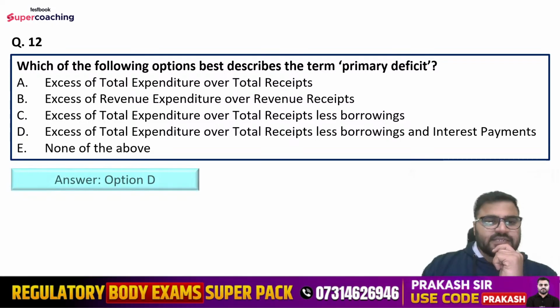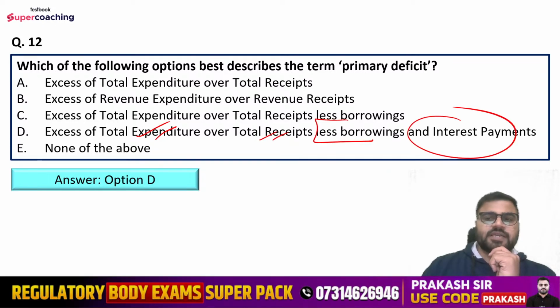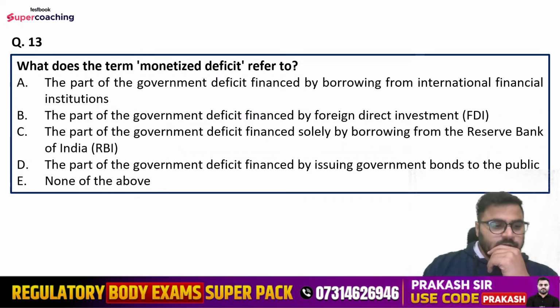What is the right answer? Right answer is option number D, that is excess of total expenditure over the total receipts less borrowings and interest payments. Question number 13 is what does the term monetized deficit refer to?